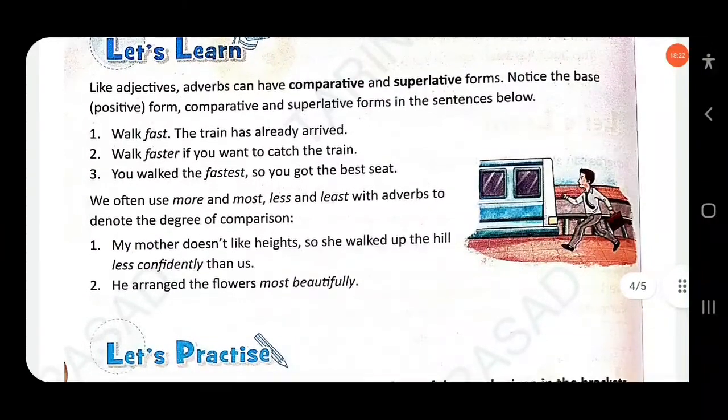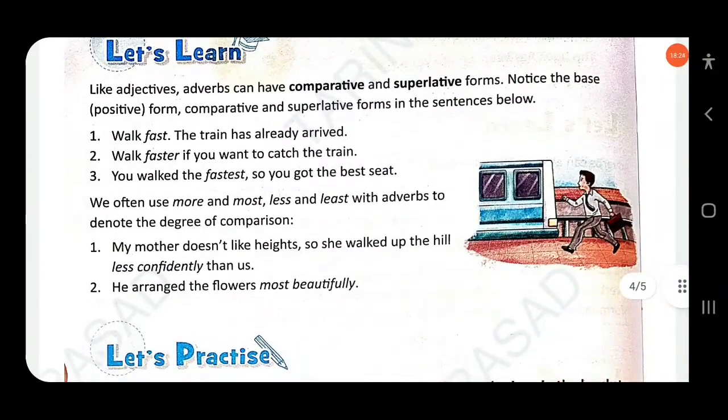Then next, like adjectives, adverbs can have comparative and superlative forms. As in adjectives, which you have already read, there is also comparison: positive, comparative, superlative. But here there is a difference. In adjectives we compare the quality. Take an example. John is tall.